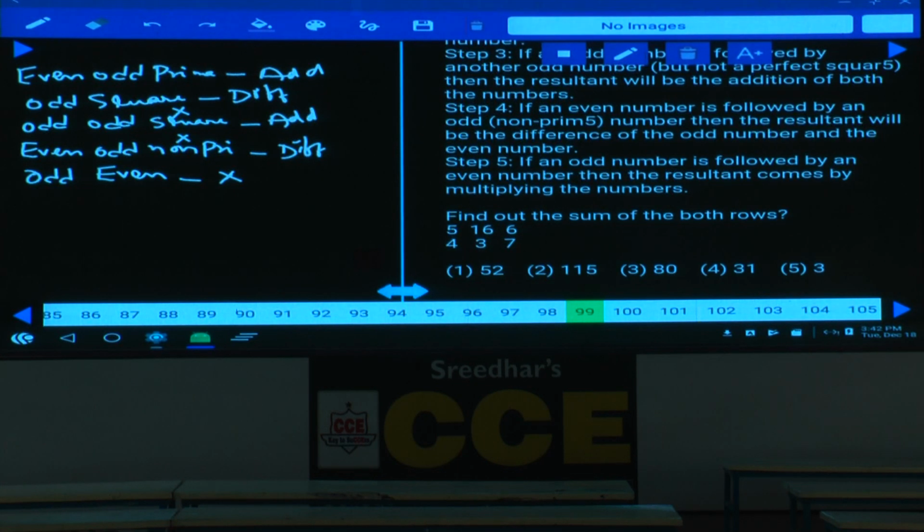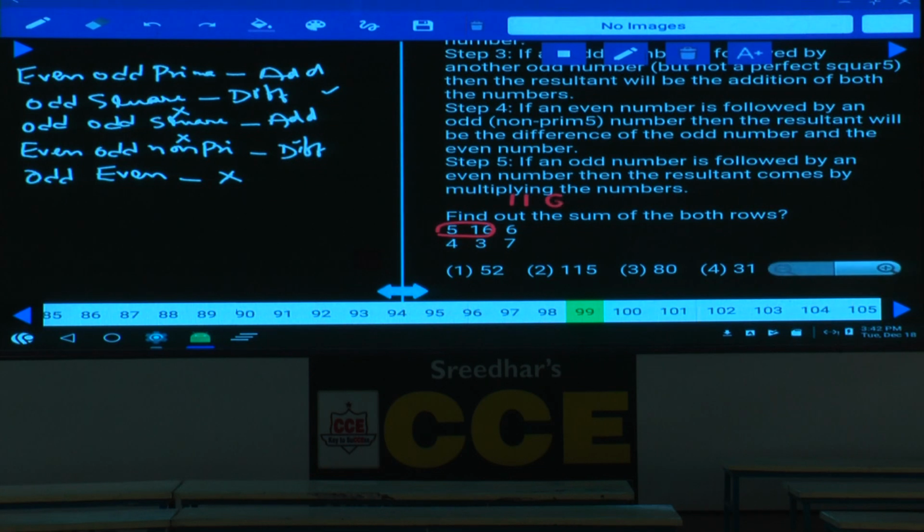Now, in this 99, tell me what are the numbers here? 5, 16 and 6 are the numbers given. Now, first we should operate upon 5 and 16. The resultant must be operated upon the sixth one. What is 5 here? 5 is an odd number and 16 is a square. It comes under condition number 2. Then the difference between these two, 16 minus 5, is 11. Now, 11 is the resultant of 5 and 16.